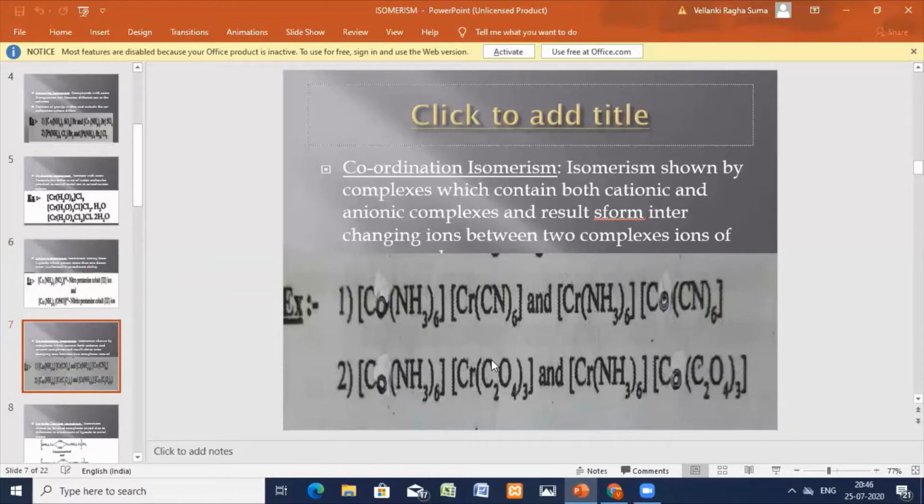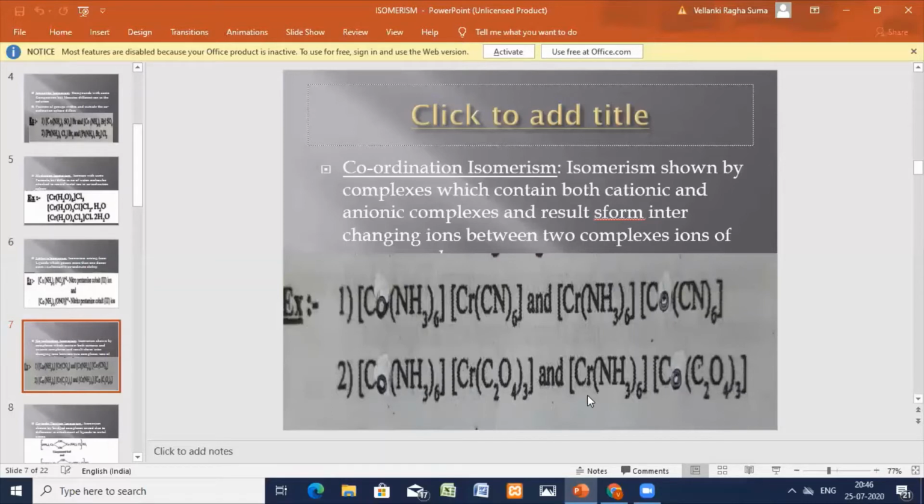Now coming to the second example. Here also the same: tris(oxalato)chromium and hexaammine cobalt. This one is a cationic complex. This is the anionic complex. This whole is a complex. And this one also is a cationic and anionic complex.